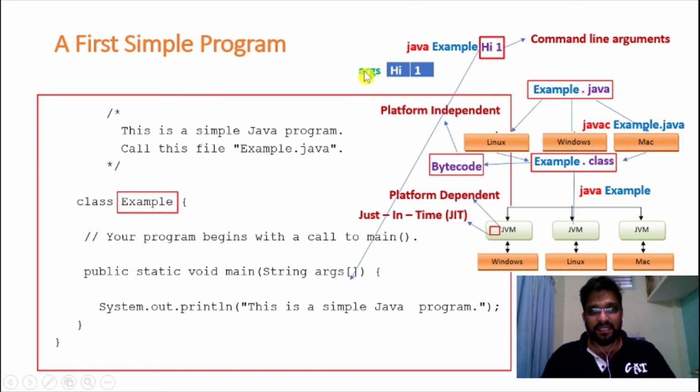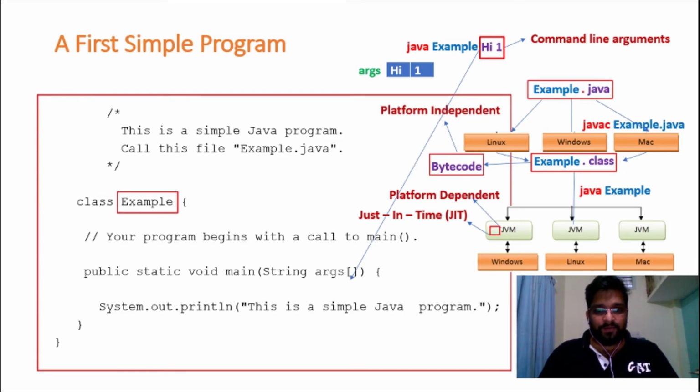Once we pass hi and 1 to this args array, then my array looks like this. That is, the args array will have hi at location 0 and 1 at location 1. In other words, args[0] will have hi, args[1] will have the value 1, right?